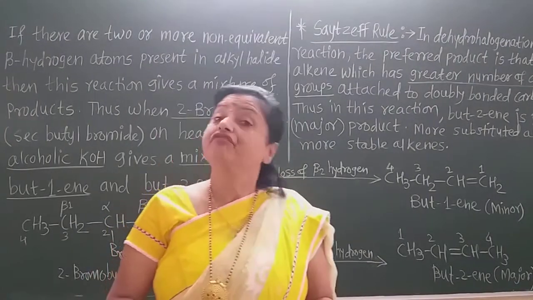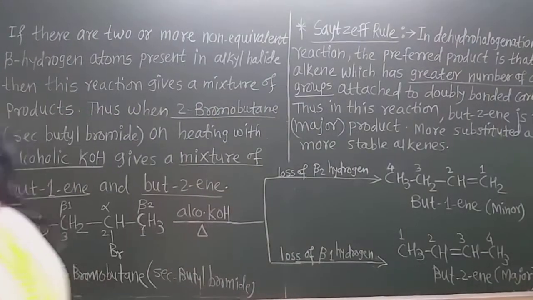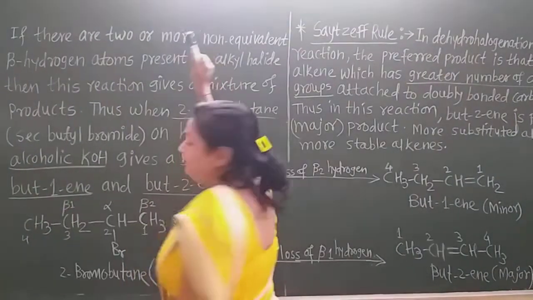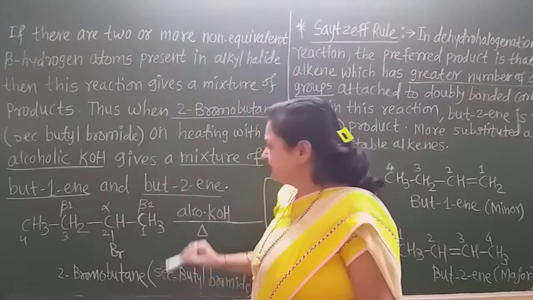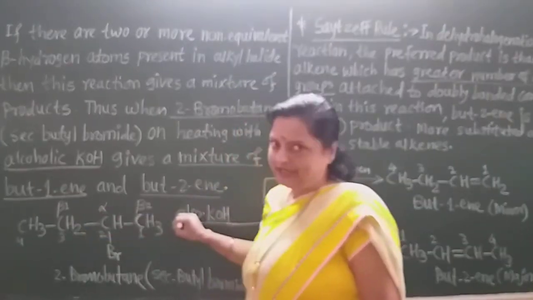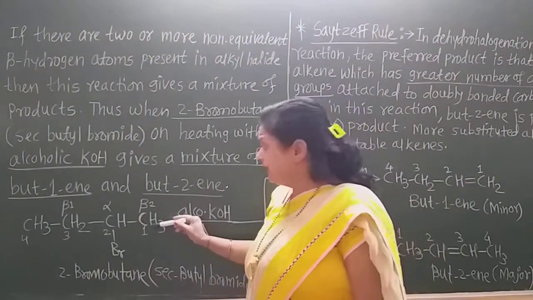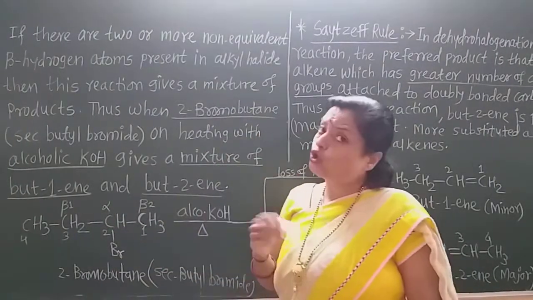Now this is a very important reaction, student. So what is the actual rule? See there, this is very important, always asked in the examination. If there are two or more non-equivalent beta hydrogen atoms, because non-equivalent means dissimilar. Here the carbon has 3 hydrogens, here the carbon has 2 hydrogens, so they are non-equivalent.